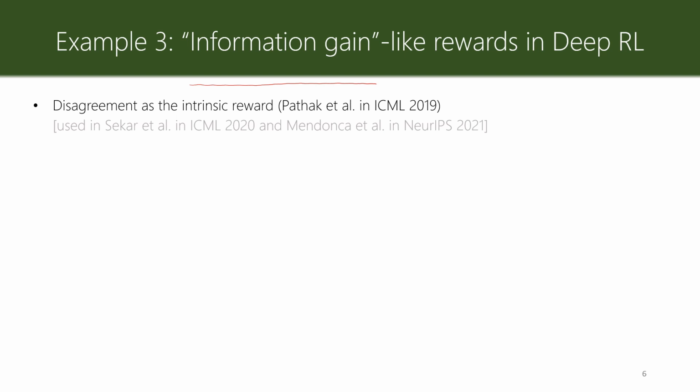The measure is called Disagreement. It is proposed by Pathak and colleagues in ICML 2019. It is one of the state-of-the-art intrinsic motivations. It has some very cool applications that you can see in these two other more recent papers. I really recommend looking at these papers. They're amazing. They show all the benefits and exploit all the capacity of these intrinsic motivations.